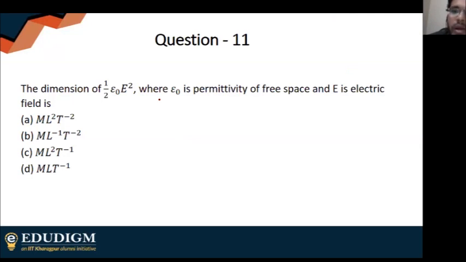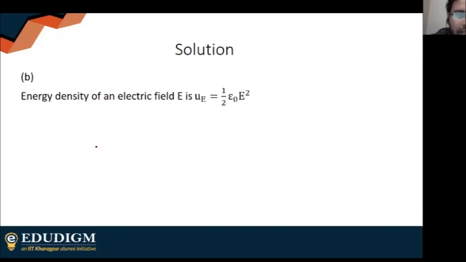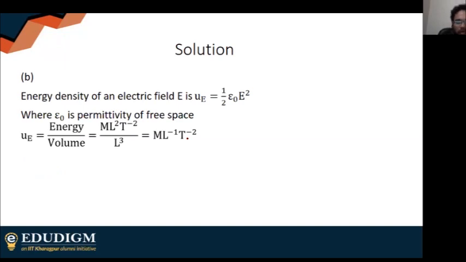1 by 2 epsilon naught E square is nothing but the energy density in an electric field. Energy density is energy by volume. So you get your answer as B. This is nothing but the energy density of an electric field. So dimensions of energy by dimension of volume, you will get M L minus 1 T minus 2. Or you can use units also to figure it out.